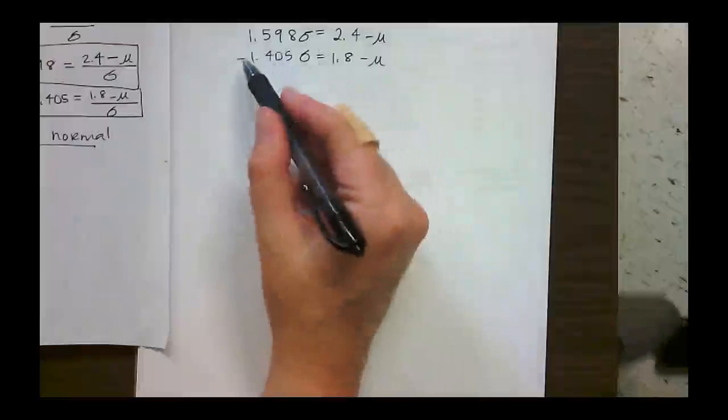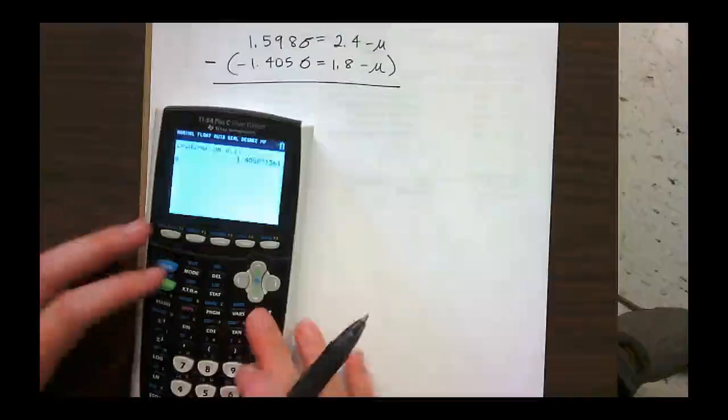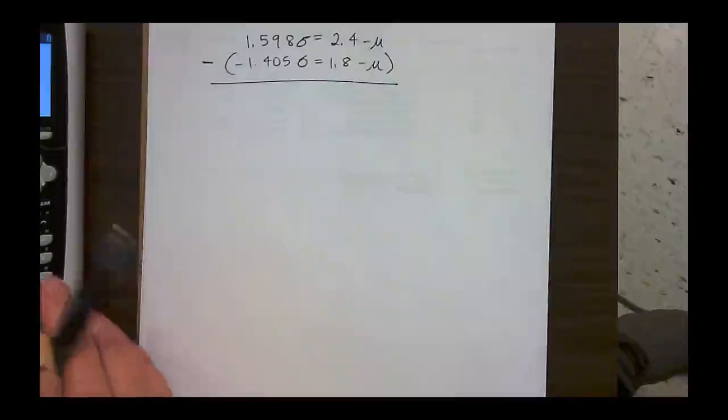So I'm going to choose to solve this using elimination. You may choose to solve this using substitution, where you solve for one of the variables. So I'm going to subtract the second equation from the first. So hopefully you see why I'm going to do that, but if you don't, it'll be very clear in a second. So 1.598, I could probably try to subtract this.